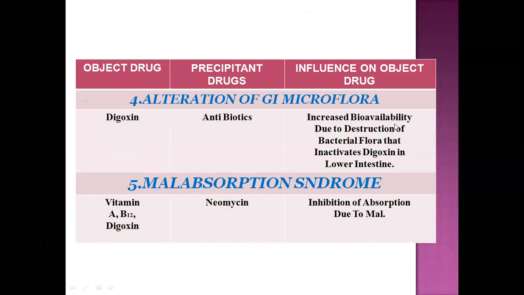There is increased bioavailability of digoxin due to destruction of bacterial flora that inactivate digoxin in the lower intestines. When the object drug digoxin reacts with the precipitant drug, antibiotics, the bioavailability increases.